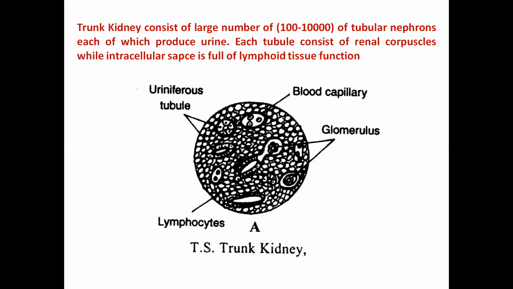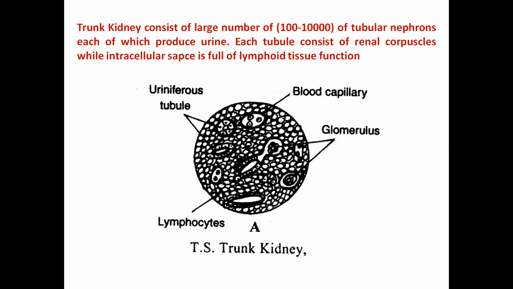When I am talking about the kidney in fishes in particular, it is divided into two parts, the head kidney and the trunk kidney. When we talk about the excretory function, only the trunk kidney has the excretory function, meaning almost all the nephrons which have excretory function are in the trunk kidney region.